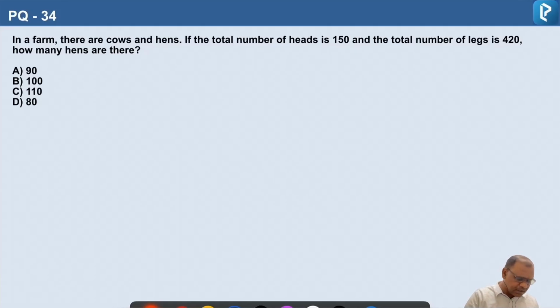So let us draw allegation for number of legs. For number of legs, we will draw the allegation. So one for cows and another for hens.